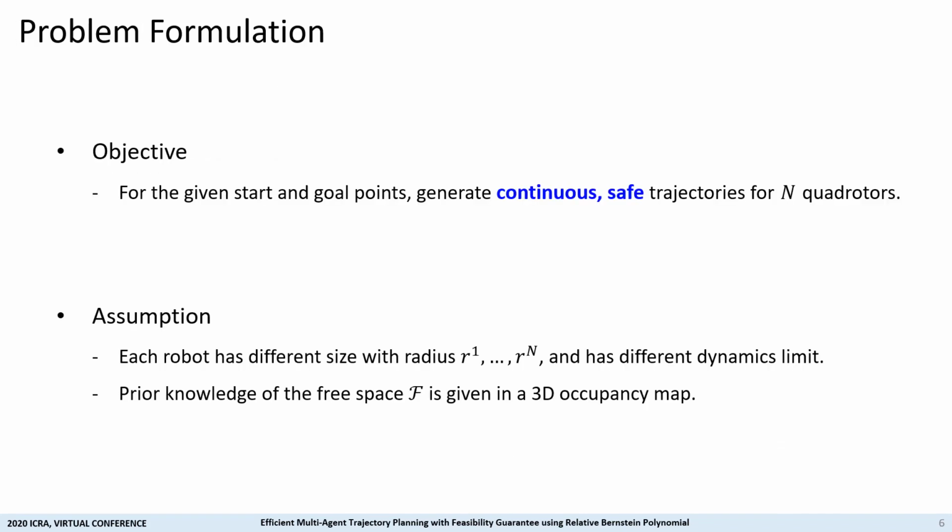Our goal is to generate continuous safe trajectories for n quadrotors. We assume that each robot has a different size and has different dynamics limits. We also assume that prior knowledge of the free space is given in a 3D occupancy map.